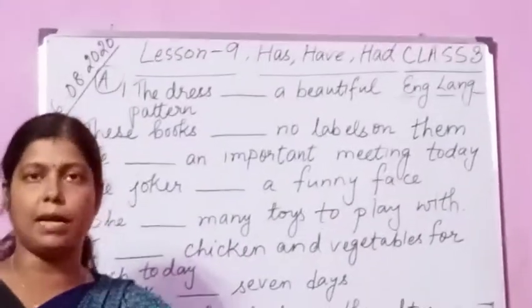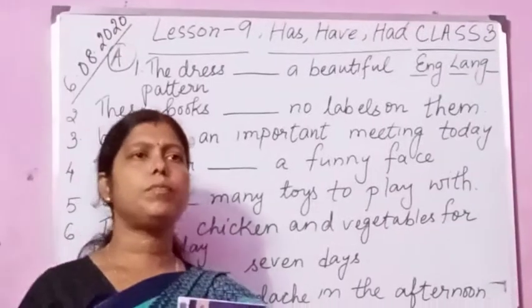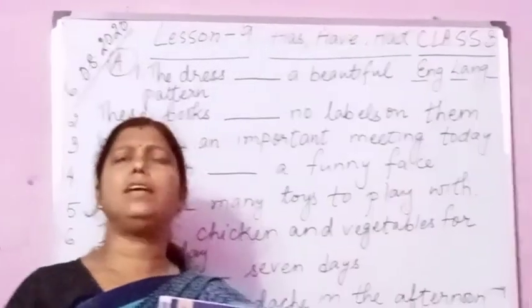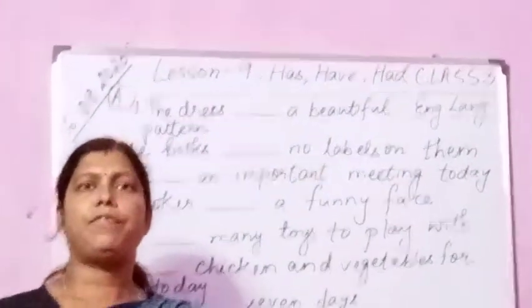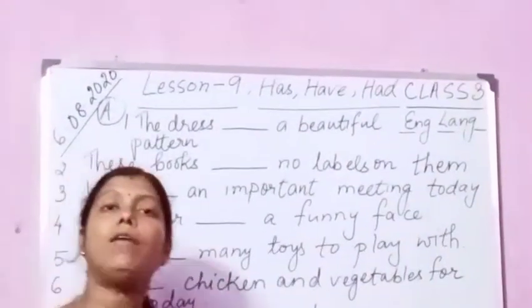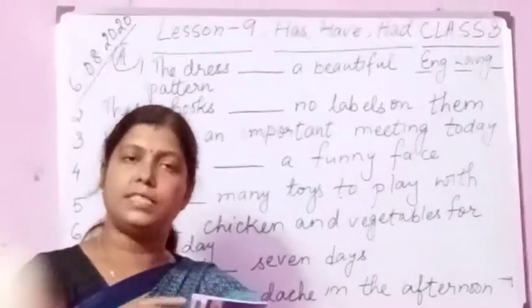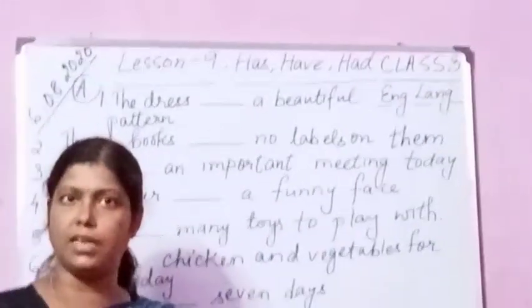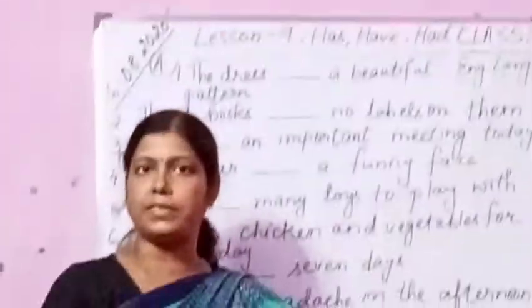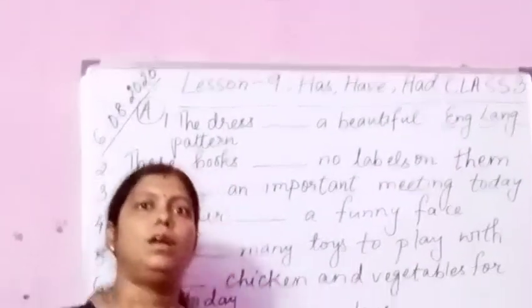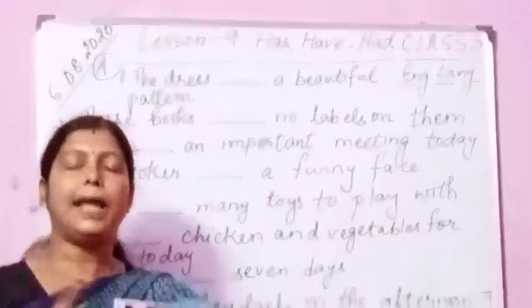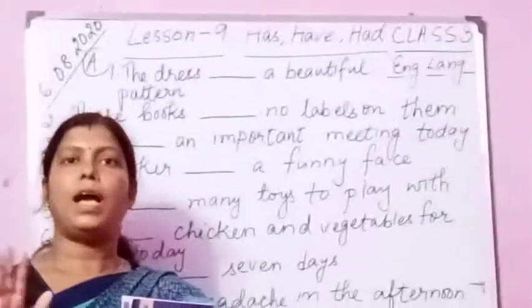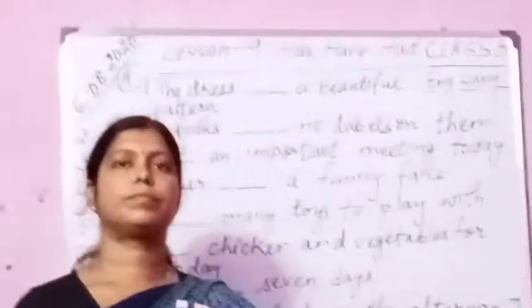Now another example let me give you. I have an interesting book on poetry. See, this sentence is in the present tense. I am using have because have is in the present tense. So this is a verb. I have an interesting book on poetry. I am talking about the present time.